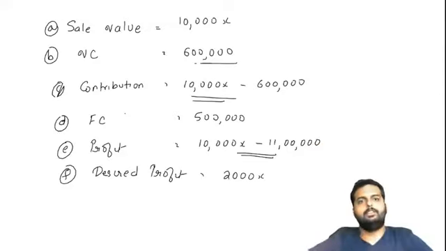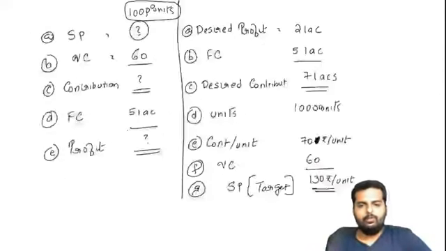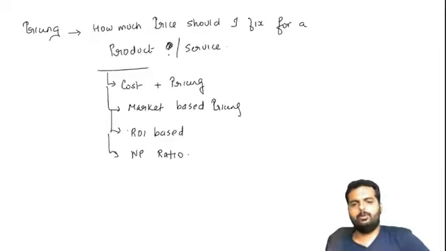So we are done with this method of pricing also. As we spoke about the conceptual part, we learned all four methods of pricing: cost plus pricing, market based pricing, ROI based pricing, and the last one, pricing based on NP ratio.